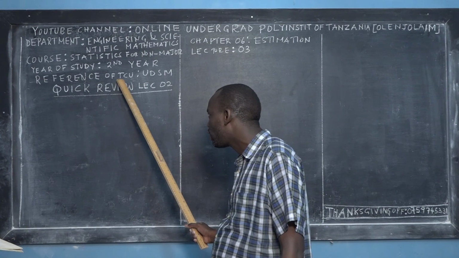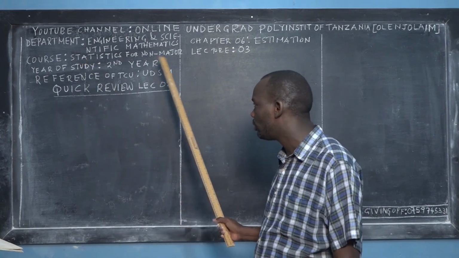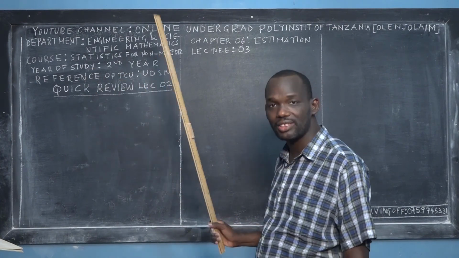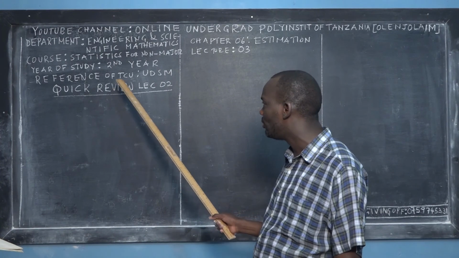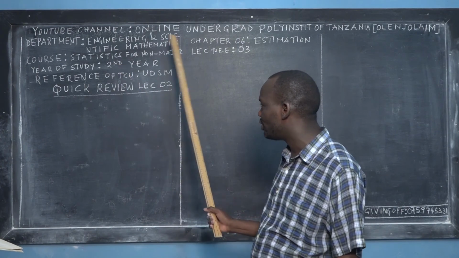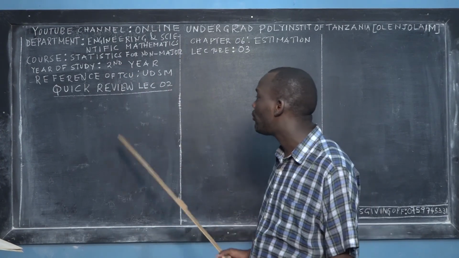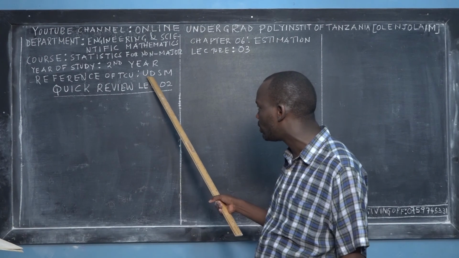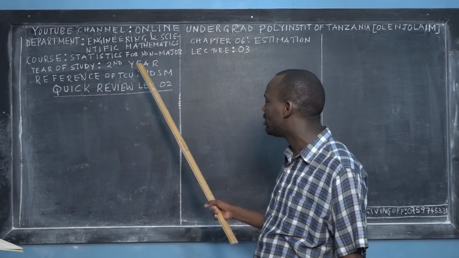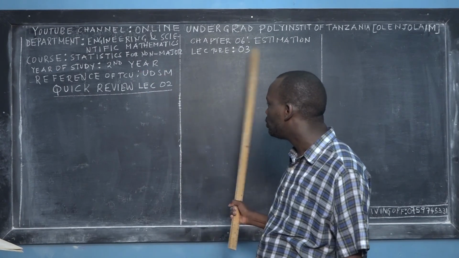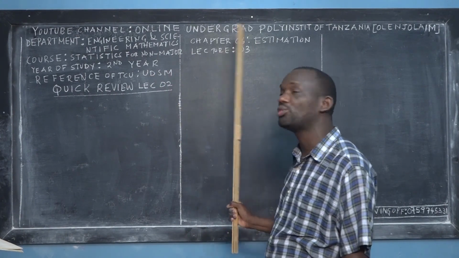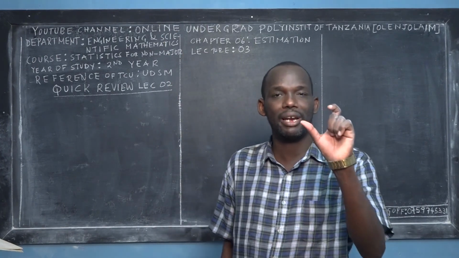TCU is an abbreviation of Tanzania Commission for Universities. For example, the University of Dar es Salaam is under the TCU, the University of Dodoma is under the TCU, and the University of Zanzibar is under the TCU. There are many universities under this TCU, but they have similar curriculums for engineering and scientific mathematics. So I refer to the University of Dar es Salaam as a reference in order to teach the contents, because the estimation that I'm teaching you using the curriculum of the University of Dar es Salaam is similar to the estimation that we learn in the University of Egypt. They have just minor differences.